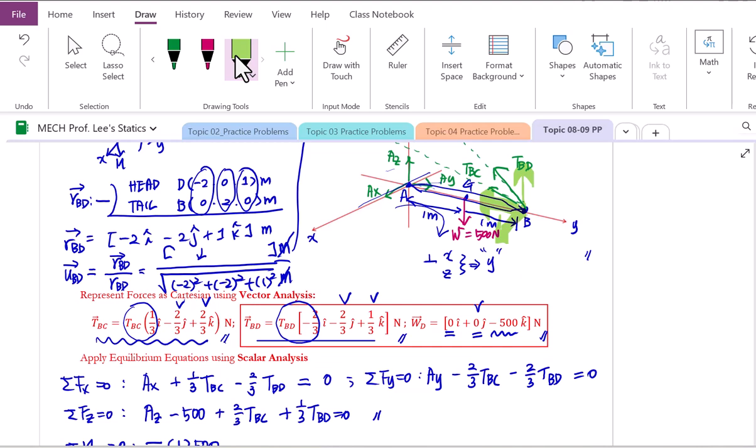Then let's consider each component, whether these components can create moment about x-axis. For the x component, no, because it is parallel to x-axis. What about y component? It's literally passing through the x-axis, therefore no moment arm from it. But what about z component? Yes, z component will create the moment about x-axis because it's not passing through the x-axis. Also, it's not parallel to x-axis. Therefore, T of BC z component will create moment about x-axis.